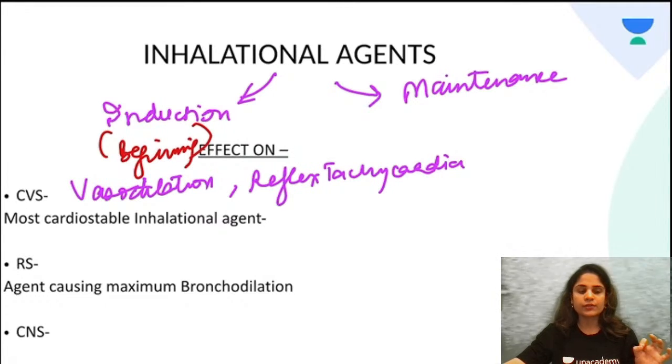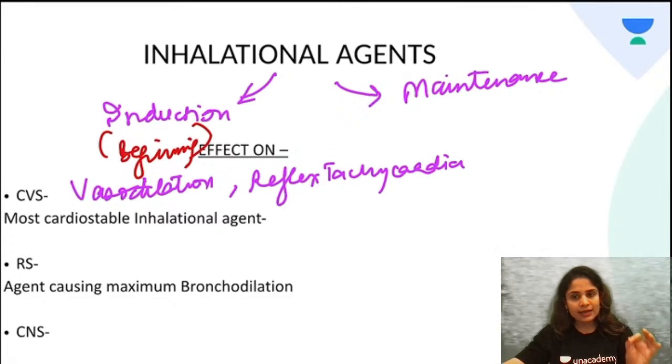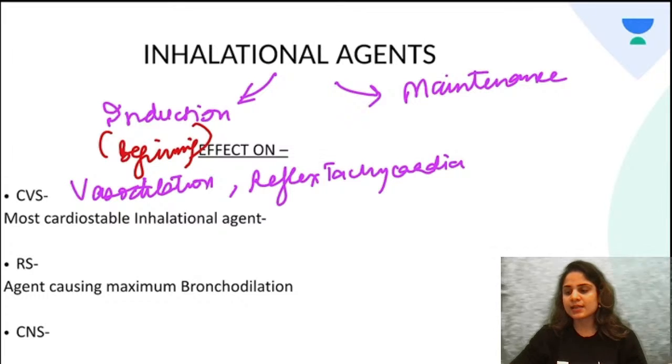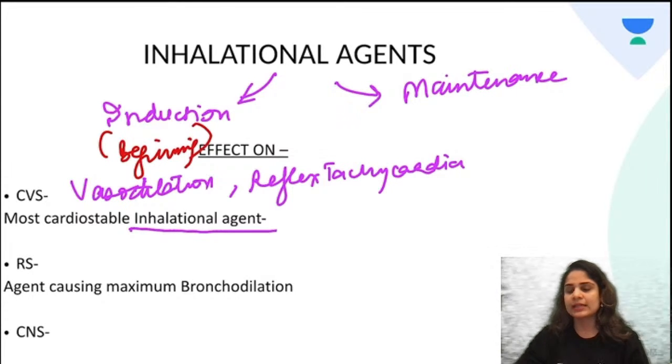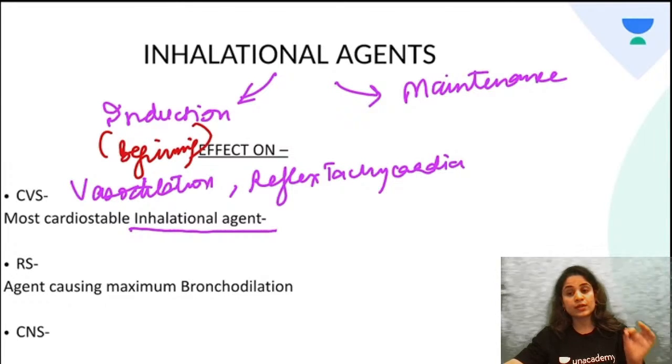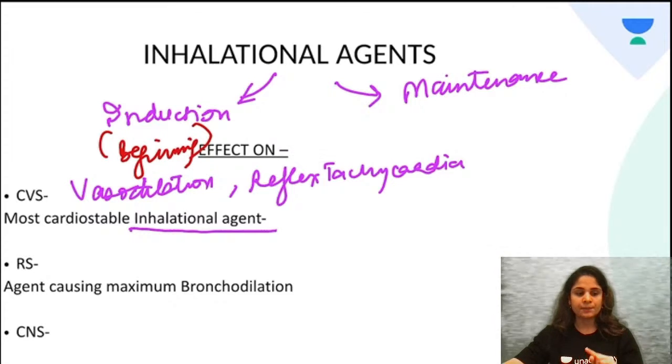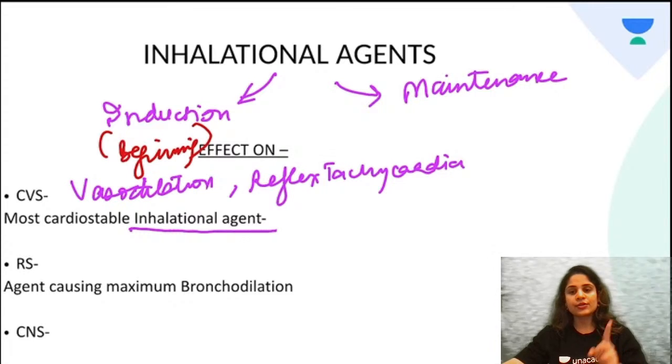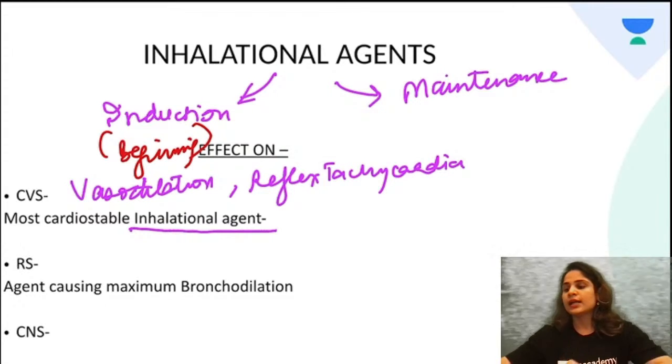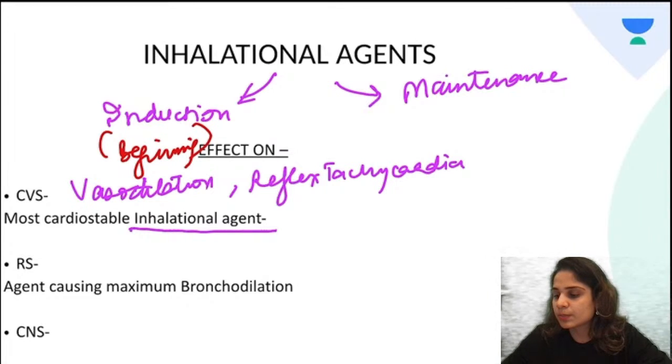Now, it is very important for you guys to please read the question properly. Are they asking you most cardiostable inhalational agent, or are they asking you most cardiostable IV induction agent? If they are asking you most cardiostable IV induction agent, your answer over there will be Etomidate. If they are asking you most cardiostable inhalational agent, in that case your answer would be isoflurane.